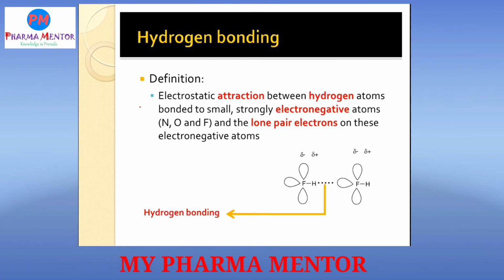Hydrogen bonding is the interaction between a hydrogen atom which is bonded to a strongly electronegative atom like nitrogen, oxygen, or fluorine, and the lone pairs of another electronegative atom. That is what hydrogen bonding is. Here, one example is given: hydrogen bonding between two molecules of hydrogen fluoride, HF. There is hydrogen bonding between the hydrogen atom, which has a partially positive charge, and fluorine, which has a partially negative charge.